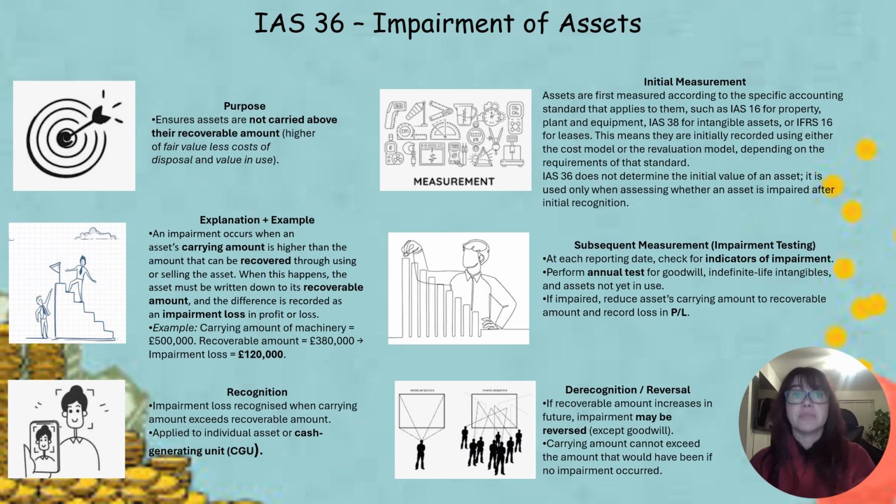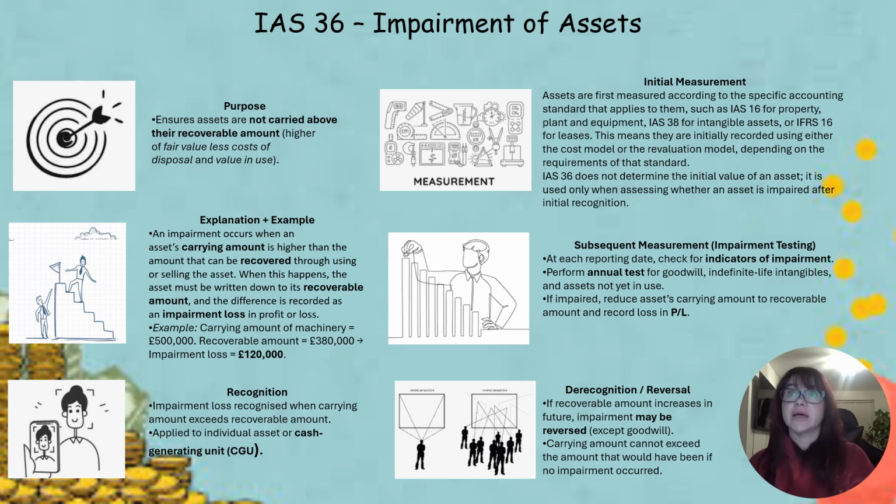When this happens, the asset must be written down to its recoverable amount, and the difference is recorded as an impairment loss in profit or loss. Example: carrying amount of a machine is 500,000, recoverable amount is 380,000, impairment loss is 120,000. Recognition: impairment loss is recognized when carrying amount exceeds recoverable amount, applied to individual assets or cash generating units.